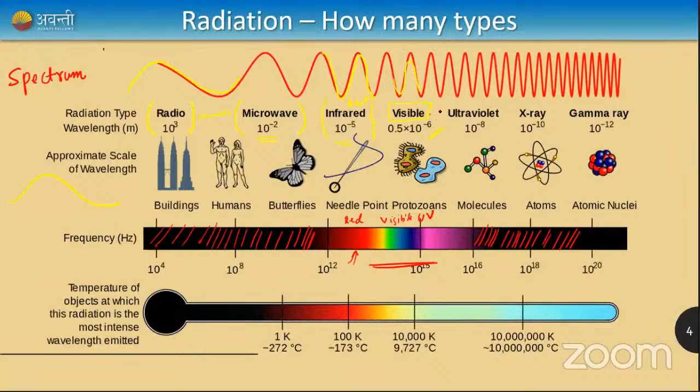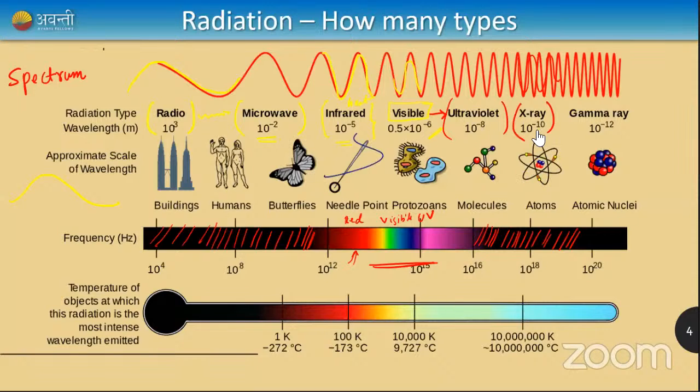Okay, so after visible we get ultraviolet light rays, and again they have very short wavelength and high frequency. These are very dangerous. They can cause cancer if you have prolonged exposure to ultraviolet light rays. And again, if you increase the frequency or reduce the wavelength, if the wavelength becomes shorter and shorter, you get something called X-ray. X-ray we use for medical purposes, right?